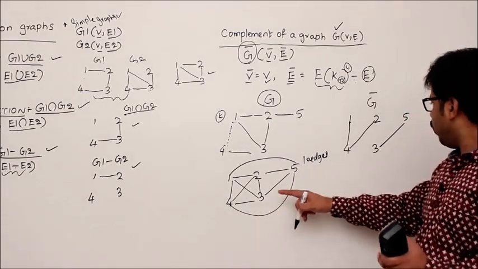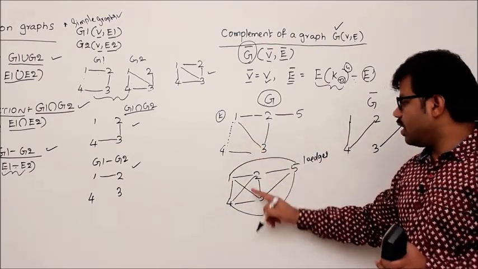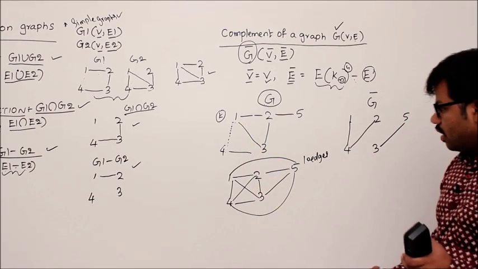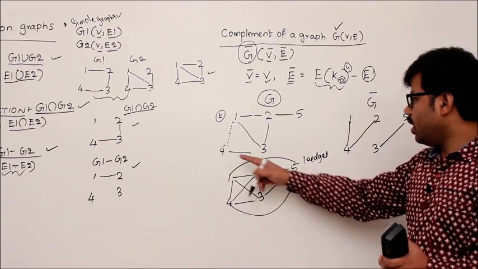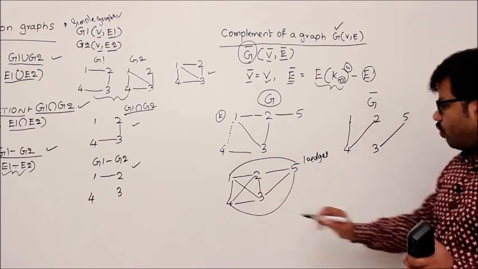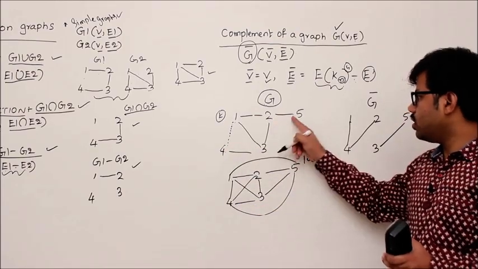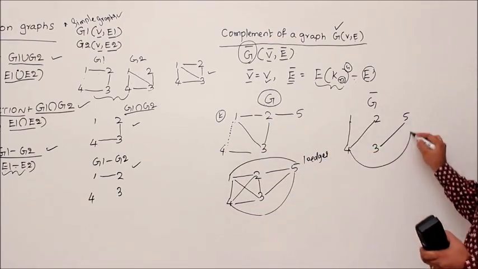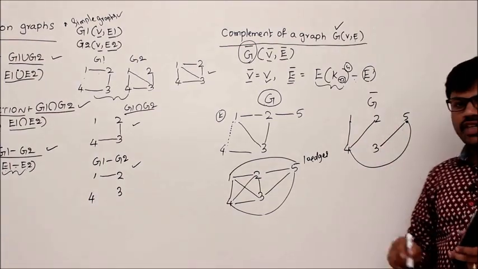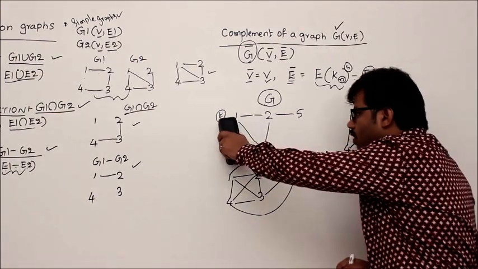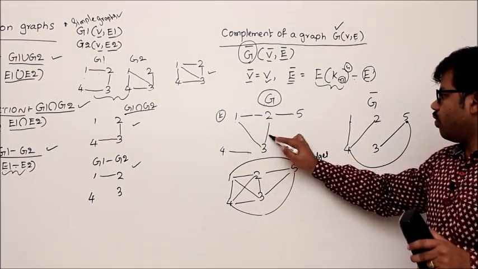What about 3 to 5? It's drawn. 1 to 3, yes, it's there here and it's there here, so don't draw it. 4 to 2, yes, we have added. What about 4 to 3? It's already there. Between 4 to 5 you have an edge, but here there is no edge, then you add it. That is what we should do. Correct? So 1, 2, 3, 4. One more edge we should get, right? So this is our imaginary edge, right? 1 4. Next.